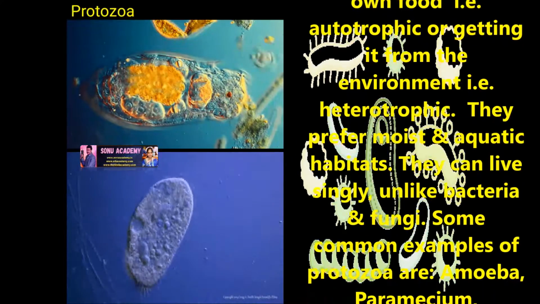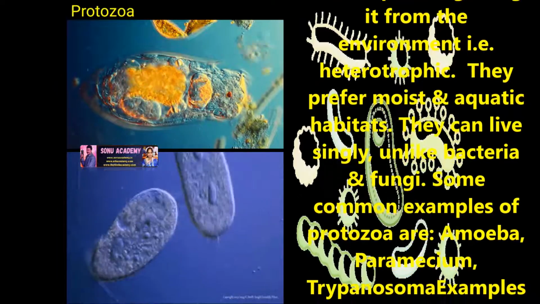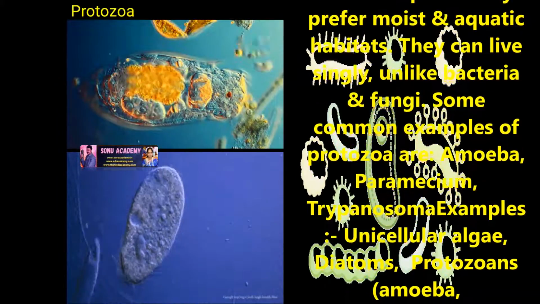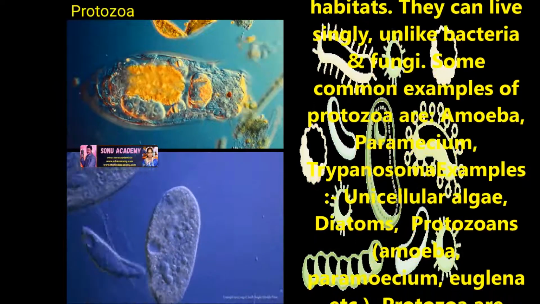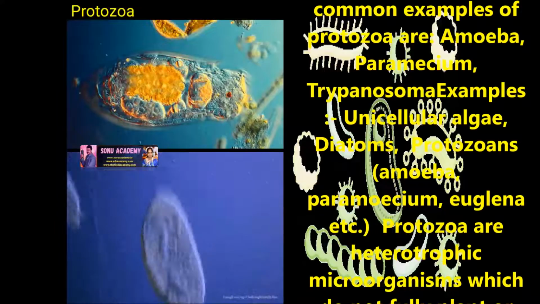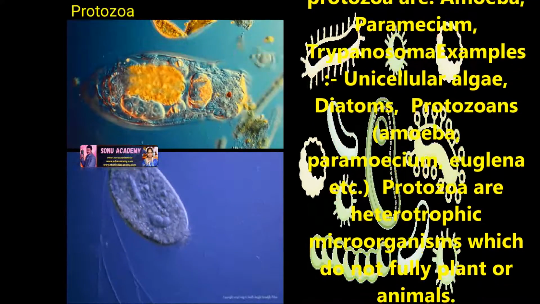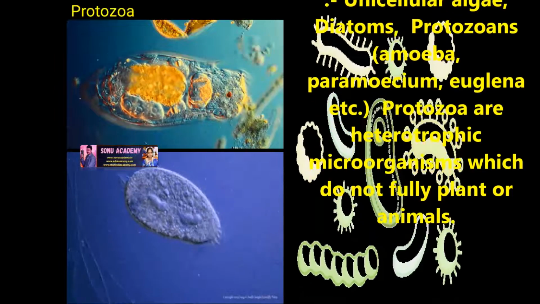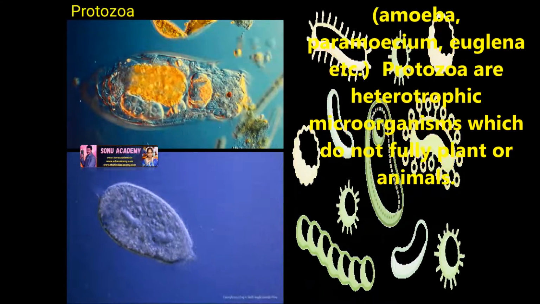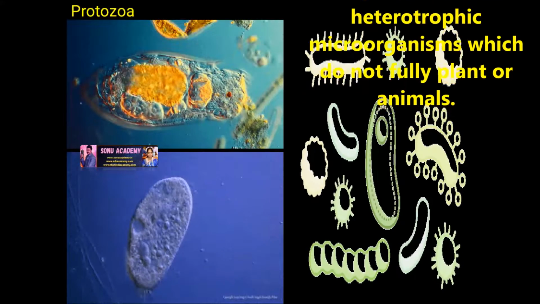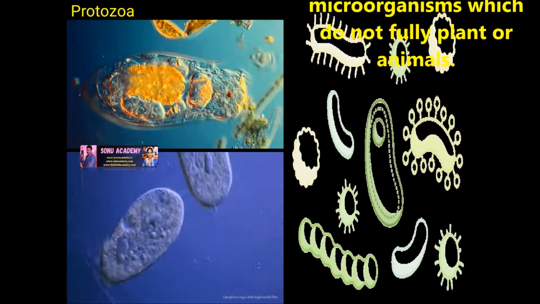And they prefer moist aquatic habitats. They can live singly, unlike bacteria and fungi. Some common examples of protozoa are amoeba, paramecium, etc. Unicellular algae, diatoms, protozoans, and euglena are also examples of protozoa. Protozoa are heterotrophic organisms which do not fully resemble plants or animals.